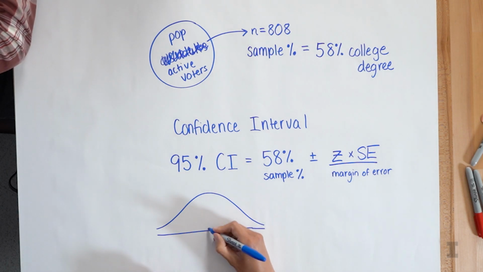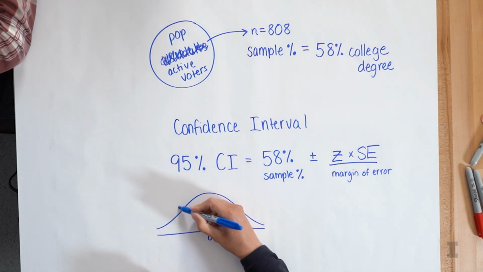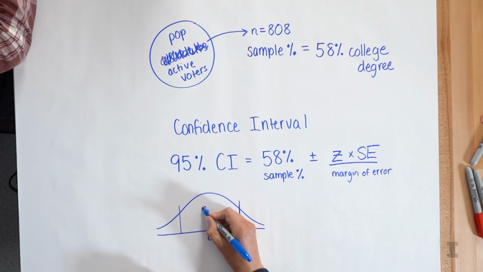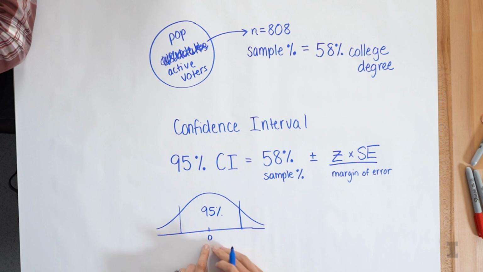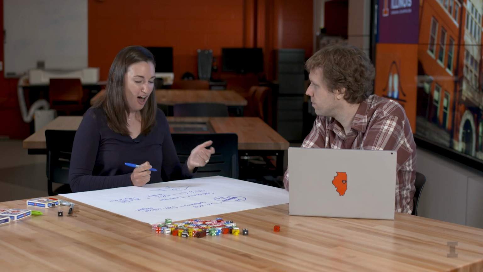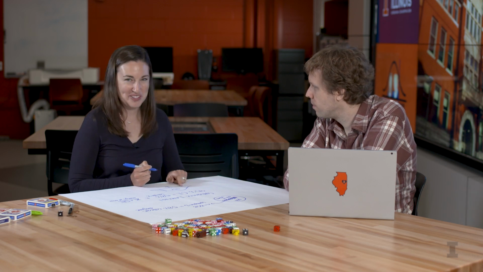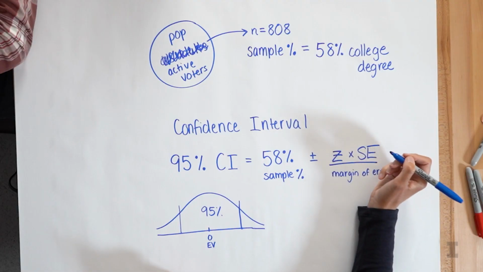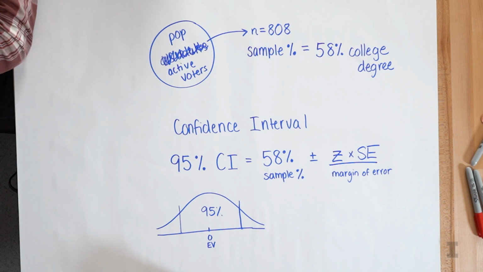And so the z-score for 95% is basically whatever z-scores, the positive and negative versions, that have 95% of the normal curve in the middle. Because we're essentially saying right here at 0, this is our expected value, and then we're going to give this range instead of just that 58%. So for the z-score for 95%, we could definitely use Python to do this. And that's what I would do, because that would be the easiest way. And we end up getting 1.96, or a lot of times you'll see it rounded to 2.